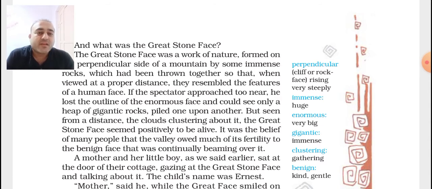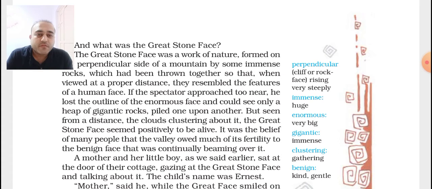So what is further said? If the spectator approached too near, he lost the outline of the enormous face and could see only a heap of gigantic rocks piled one upon another. That means when someone came closer, the features, the face or the nose and everything, could not be seen clearly. But if it was seen from a distance, the clouds clustering about it, the great stone face seemed positively to be alive. That means when it was seen from a distance, it looked like a real person.